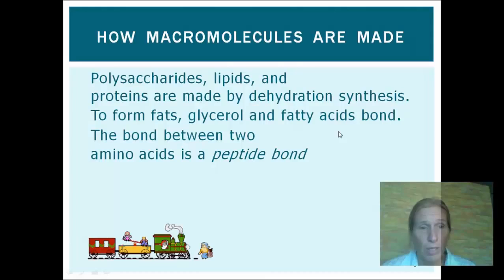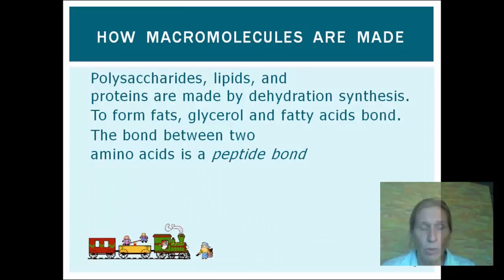Polysaccharides are made the same way. Lipids and proteins, they're all made from dehydration synthesis. Now, fats are formed by dehydration synthesis between glycerol and 3 fatty acids to form triglycerides. A phosphoglyceride is made by 2 fatty acids and a glycerol molecule and a phosphate molecule.